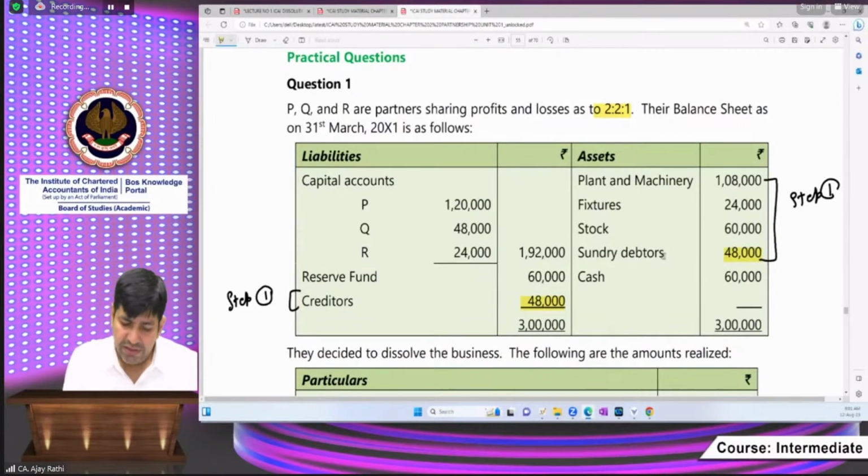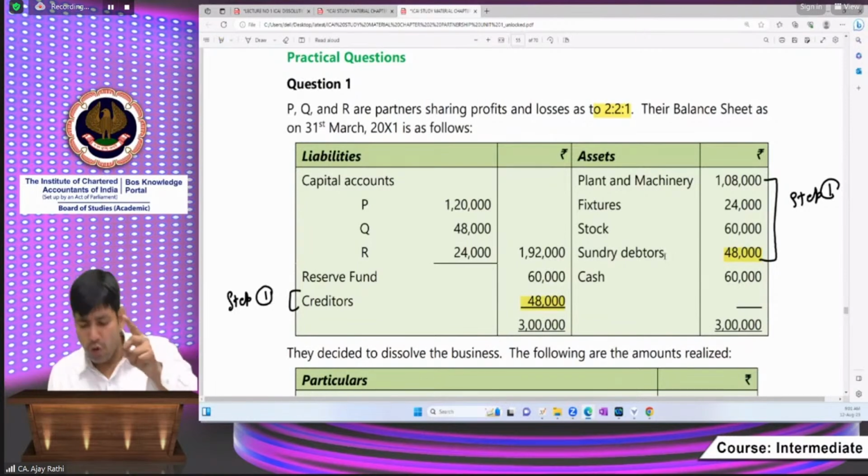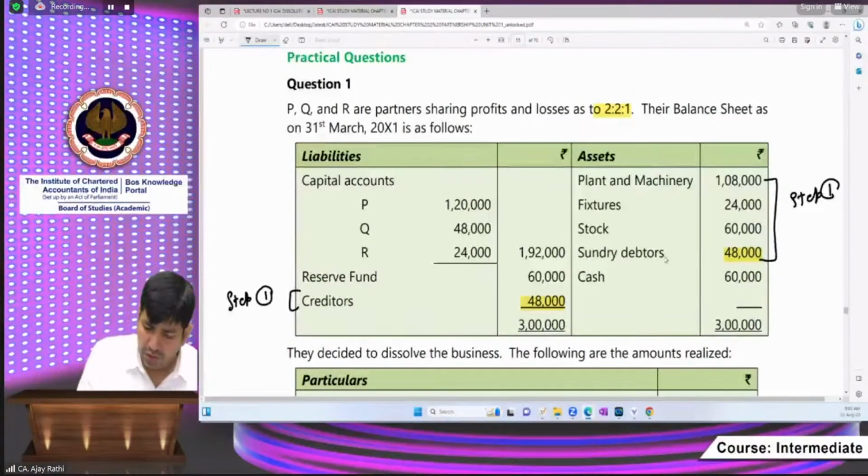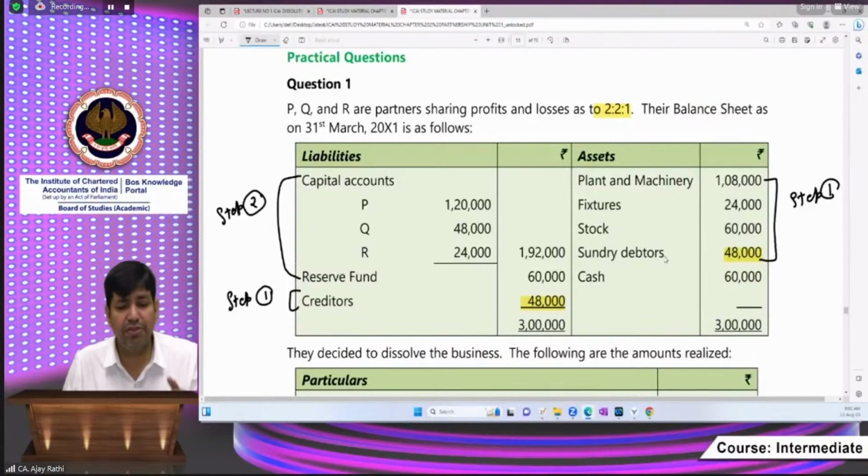Step number two, transfer owners related account to owners account. Reserve and surplus is also part there. Is there any negative reserve and surplus which can be said as loss account in the asset side, fictitious assets, etc.? No. Very good.